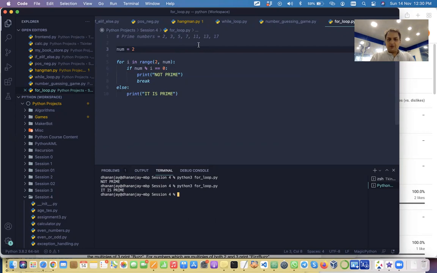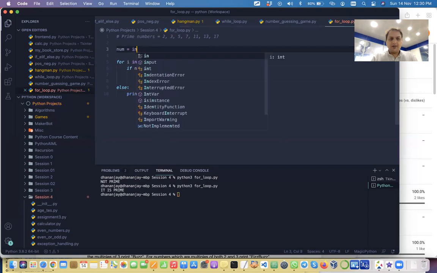Why is it not optimal? This code is not very optimal, because the input is already given. I've already put num equal to 2, so we could just take it as an input. We're just taking a hard coded value.